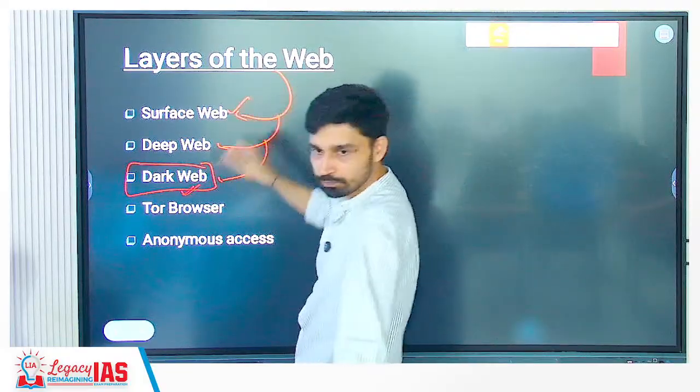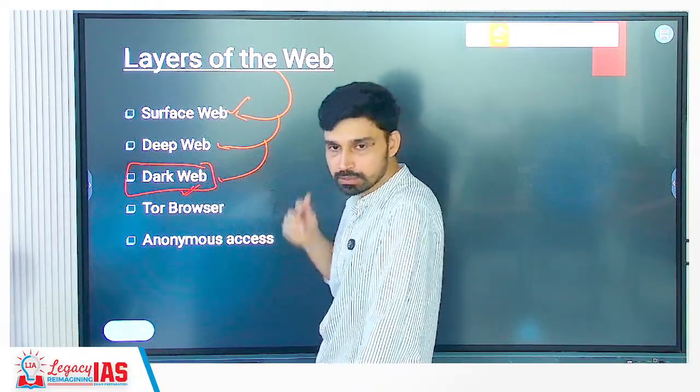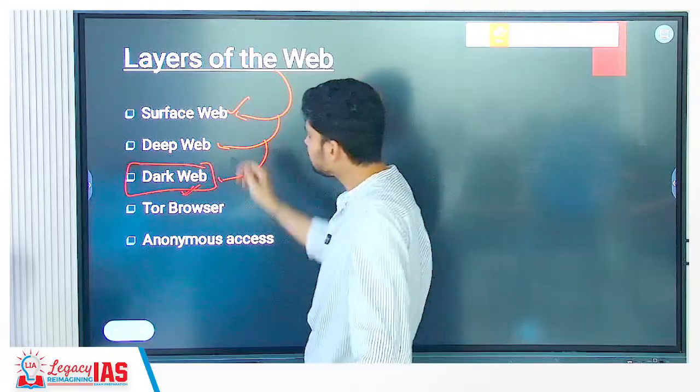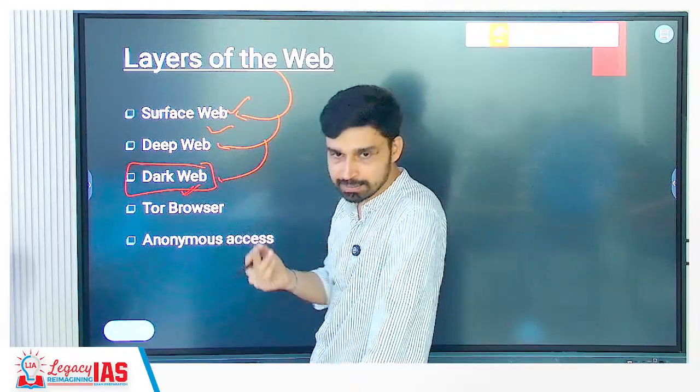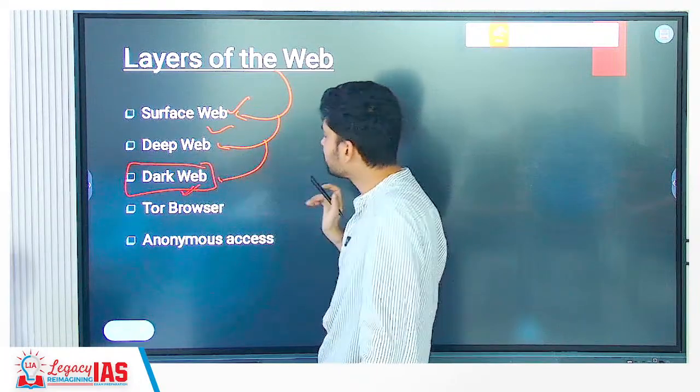One is surface web, which we generally browse. So whenever you search something, Google gives you back the result. That is an example of what? Surface web. Like put Legacy IAS Academy. What will happen? Google will give you all the platforms and the Legacy servers that are associated.